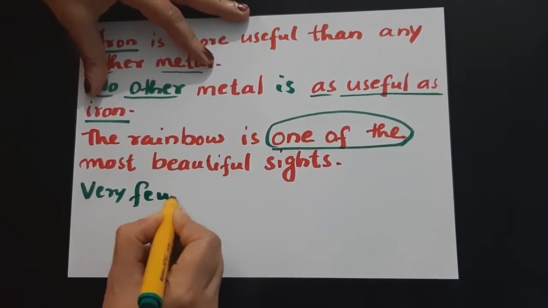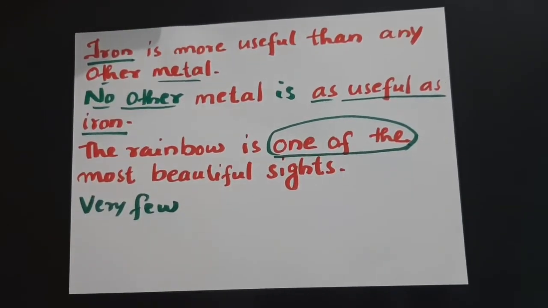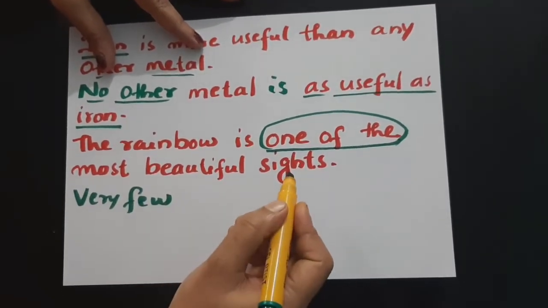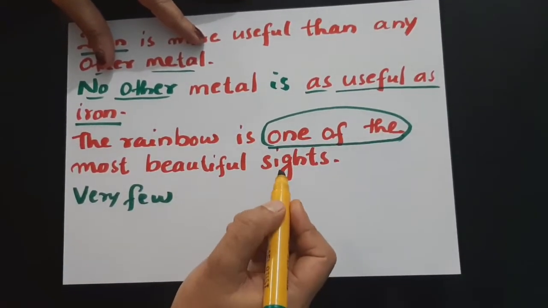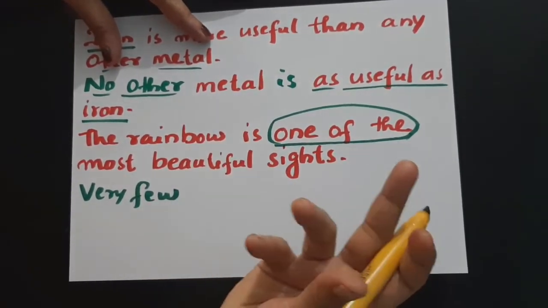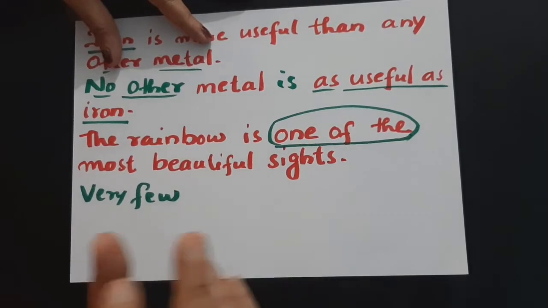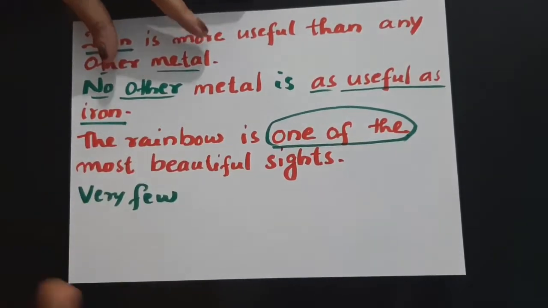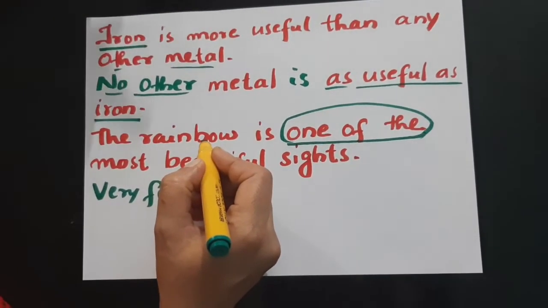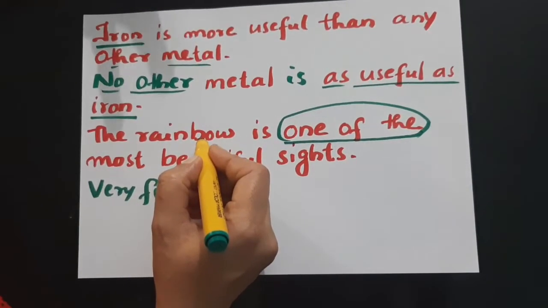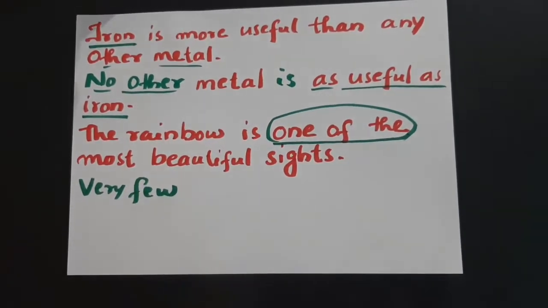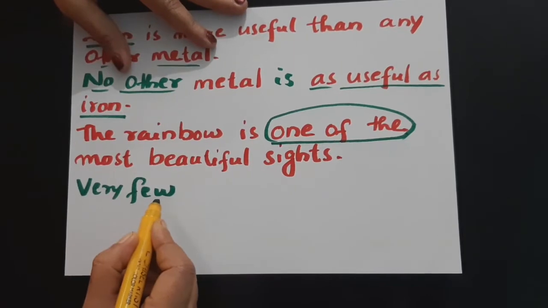We cannot start with no other because rainbow is a very beautiful sight, no doubt, but there are many other sights also in nature that are as beautiful as rainbow, isn't it? So rainbow does not possess the highest degree here. It's not in the highest level, so we need to start with very few.